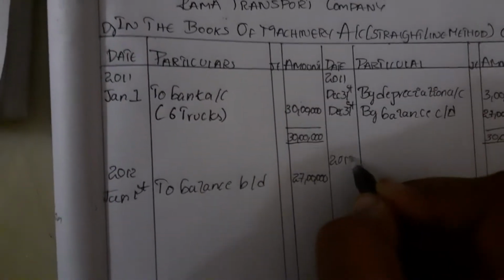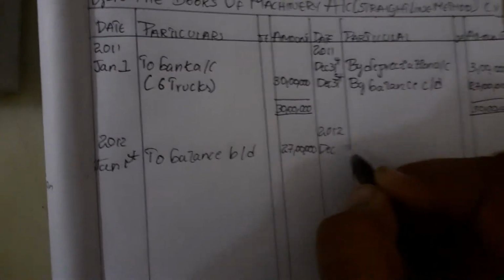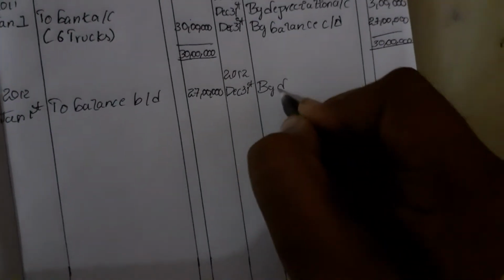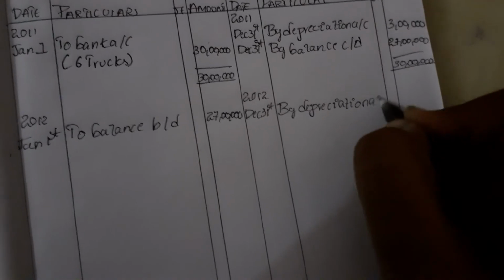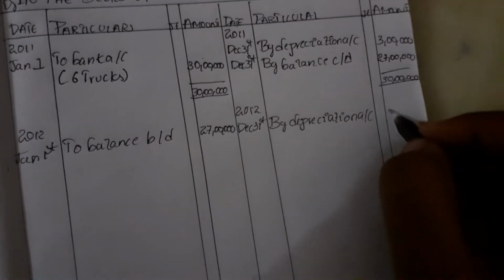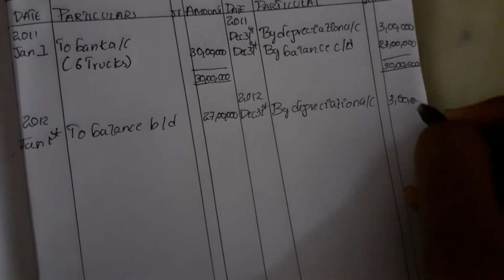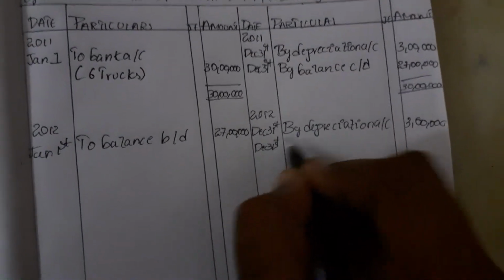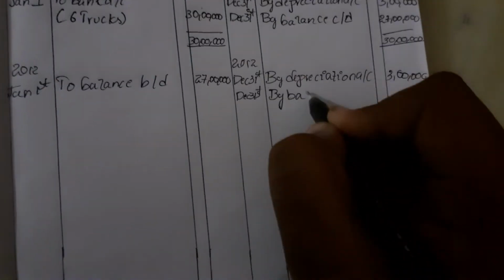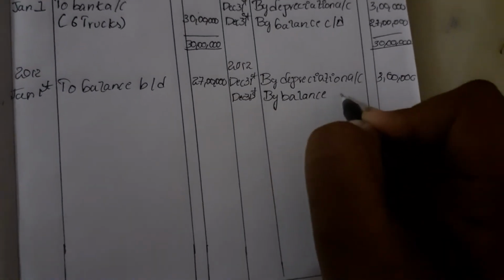Again 2012 December 31st by depreciation account. As the depreciation is 3 lakhs, we'll write 3 lakhs. Again, December 31st by balance C by D.